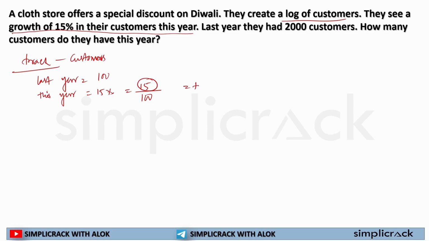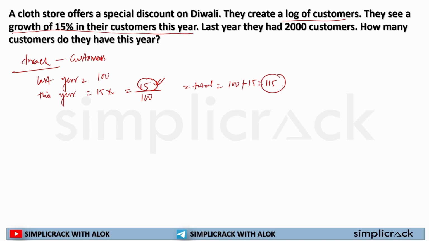So my total number is what? Old value plus number of increase, that is 115. Sorry, it's not percentage, it's 115 customers this year.